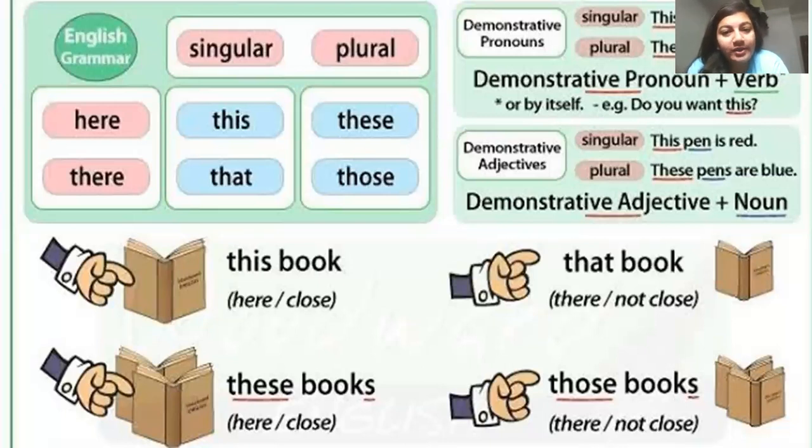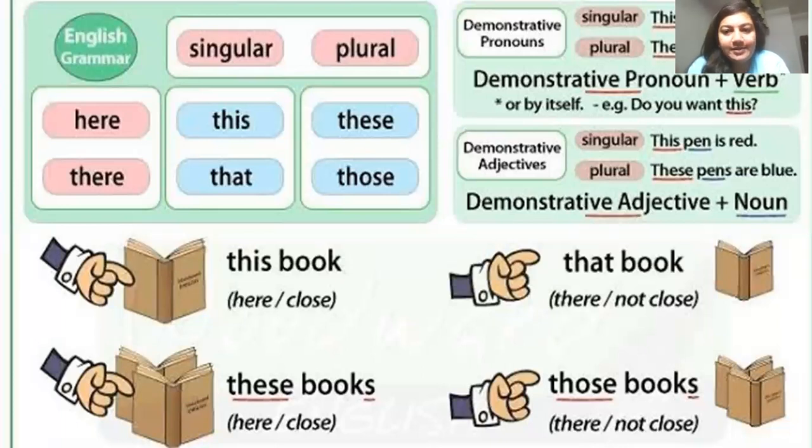Emphatic pronouns are also the same as reflexive pronouns, but they lay emphasis on the subject. That is why they are always used just after the subject in the sentence. That subject could be any noun or any pronoun. And then we saw demonstrative pronouns, which demonstrate or point out something or someone about which or whom we are talking. They are also used for showing unspecified quantity of something.